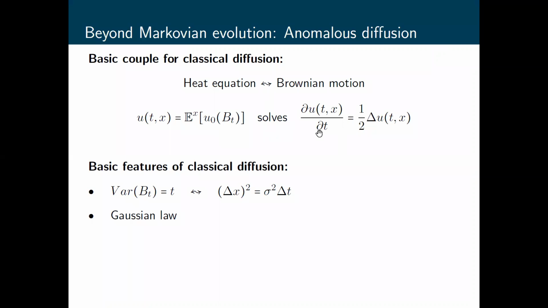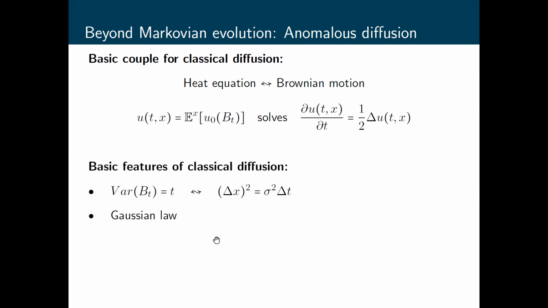Namely, we can solve the heat equation by means of Brownian motion using this nice formula, which can also be called a special case of the Feynman-Kac formula. And classical diffusion has two basic features: the mean square displacement of the diffusing particles is proportional to the time increment, and the underlying processes have Gaussian law.